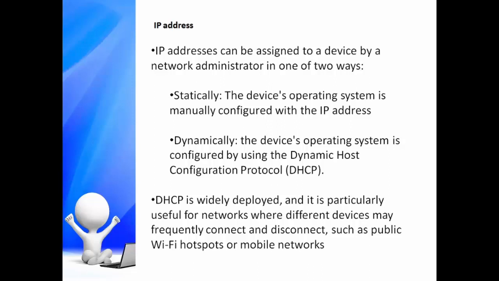Statically, where the device operating system is manually configured with the IP address, or dynamically, where the device operating system is configured by using the DHCP protocol, that is Dynamic Host Configuration Protocol. When using DHCP, as soon as the device first connects to a network, it is automatically allocated an address by a DHCP server from a predefined pool.